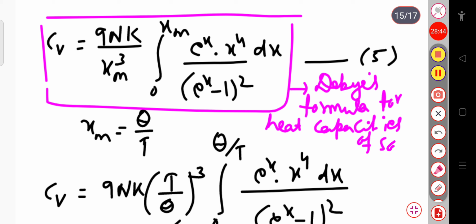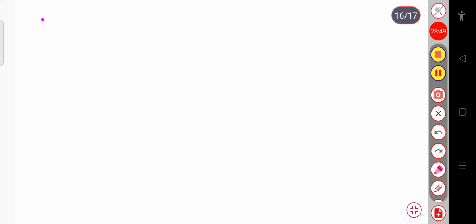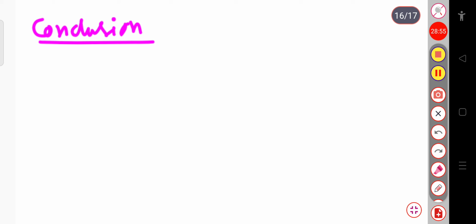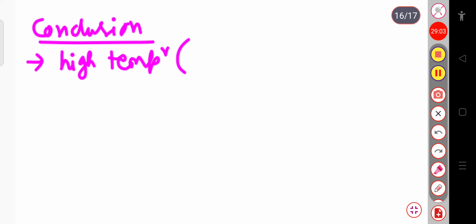Now here we will see the conclusion of the Debye theory. First, let me consider the high temperature case, that means T is very much larger than the Einstein temperature theta.